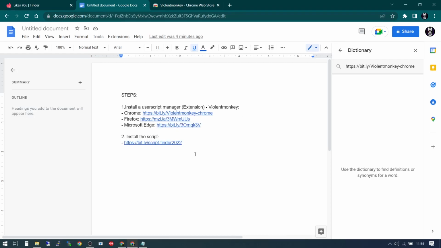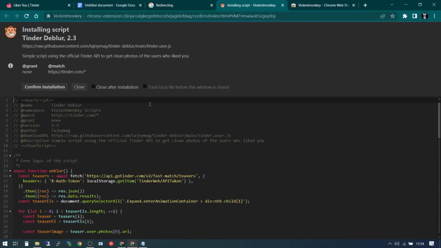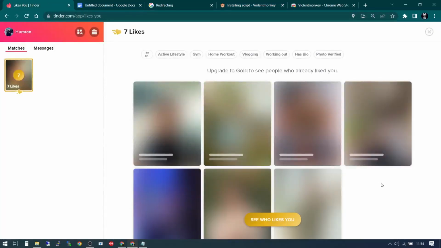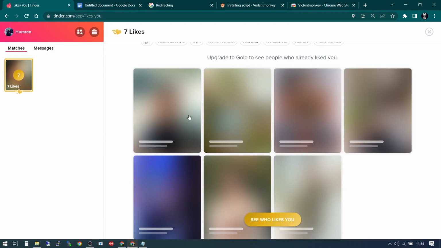And the second thing we're going to do is go to the second step, which is installing the script. Open the script, and okay, when it comes up, just confirm the installation. When you're done, come back to your Tinder page, and we can see it's still blurred here.